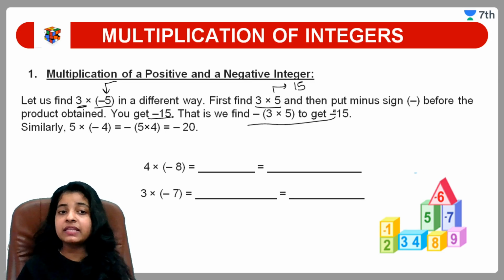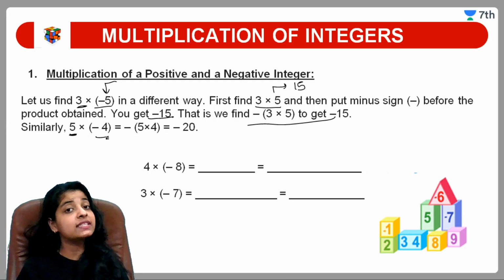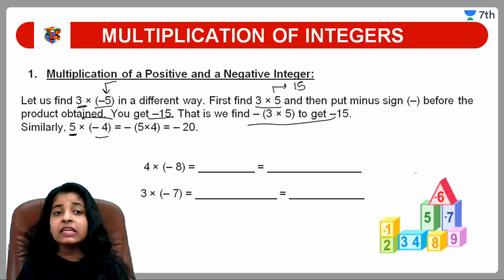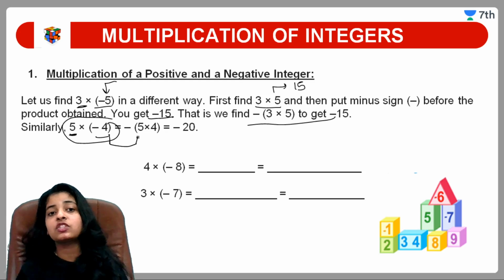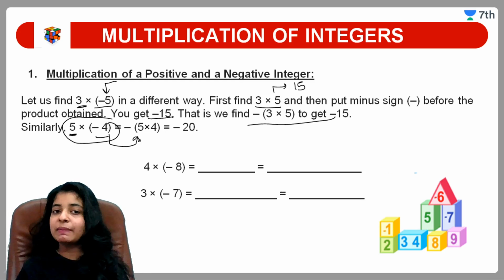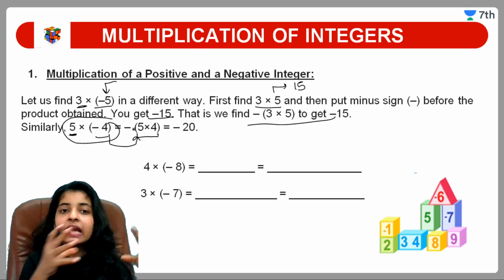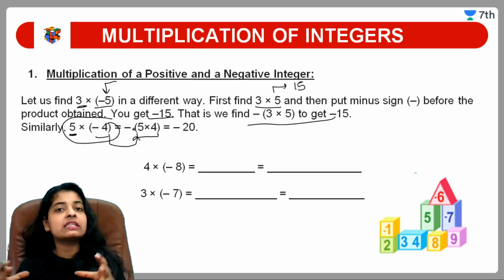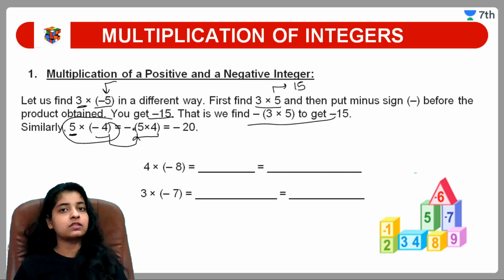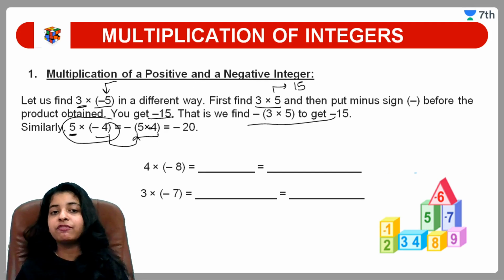Okay, अब next example देखते हैं. देखिए यहाँ पे 5 is a positive number, minus 4 is a negative number. We can write this expression like this also. What we are doing basically, we are collecting the two numbers as whole numbers, and after that we are separating the minus sign, and in the last, as a result, we are putting that minus sign in that. This is all we are doing. So here, see, we did 5 into 4 20, and after getting the result we have put this negative sign.